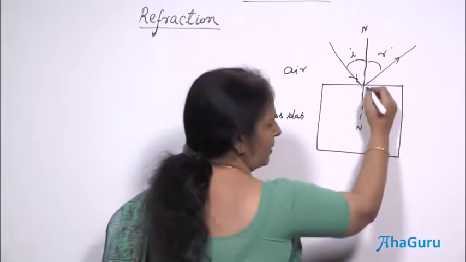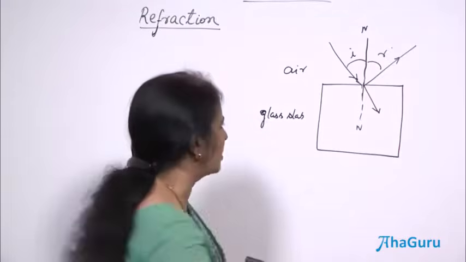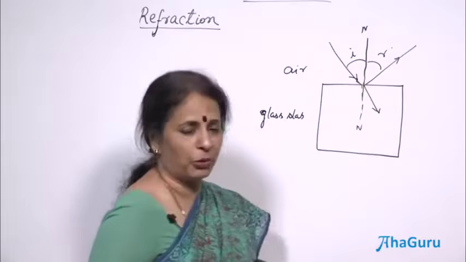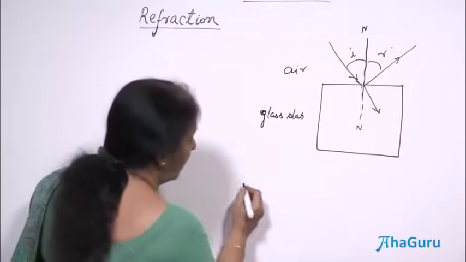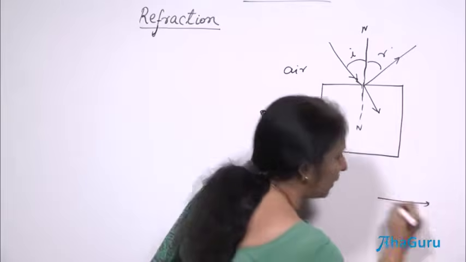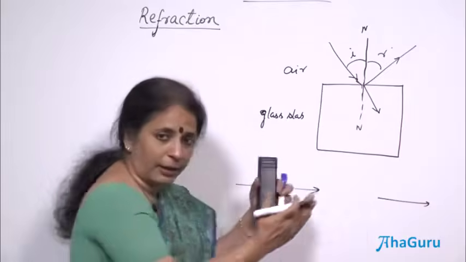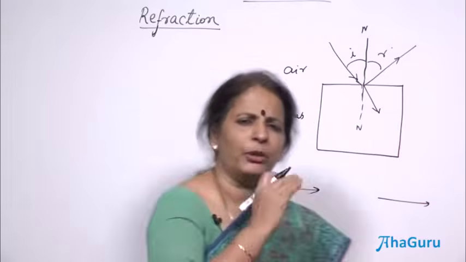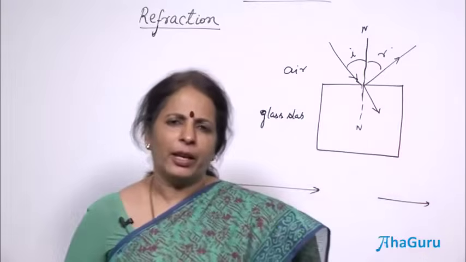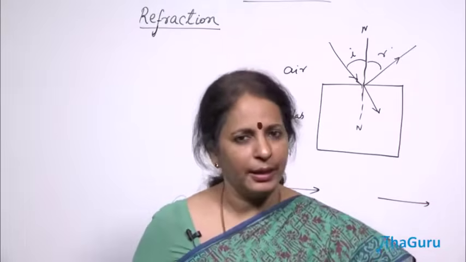It just passes, but what we have found is that it does not follow the straight path as it was supposed to. Within a medium, within air, it always travels in a straight line. Within another medium, again it will travel in a straight line. But when the mediums are joined, at that point of contact, the ray of light suddenly changes its speed. Its speed gets changed.